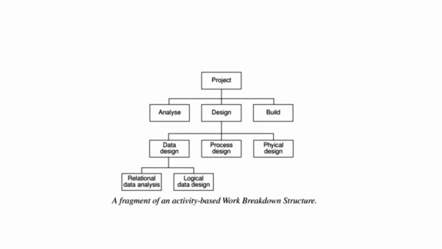Activities are added to a branch in the structure if they contribute directly to the task immediately above. If they do not contribute to the parent task, then they should not be added to that branch. The task at each level in any branch should include everything that is required to complete the task at the higher level.